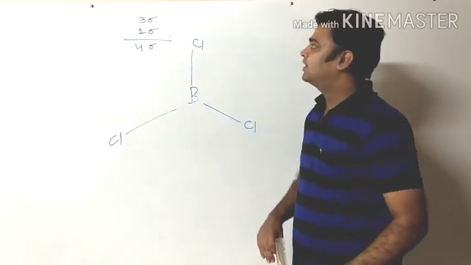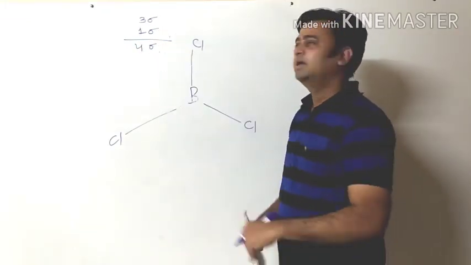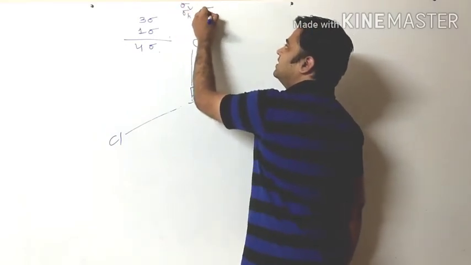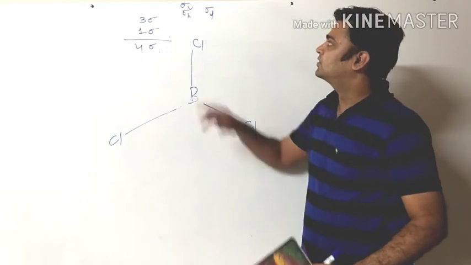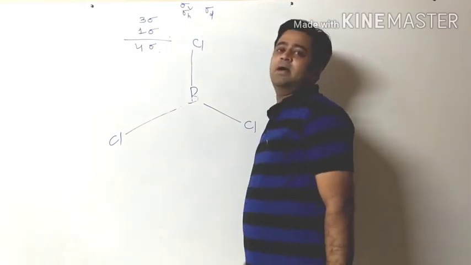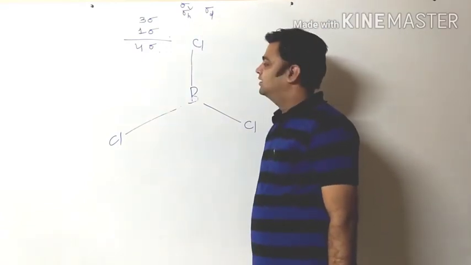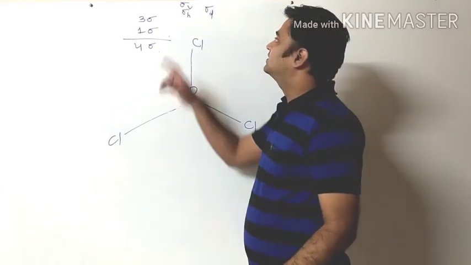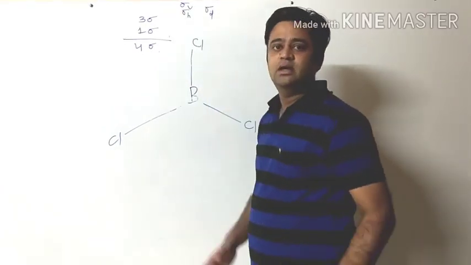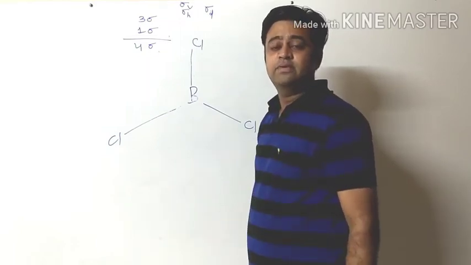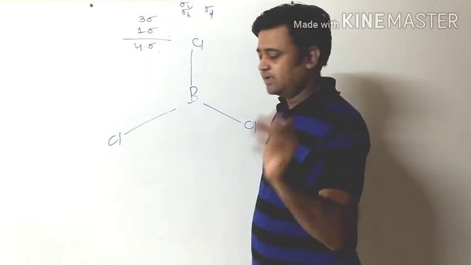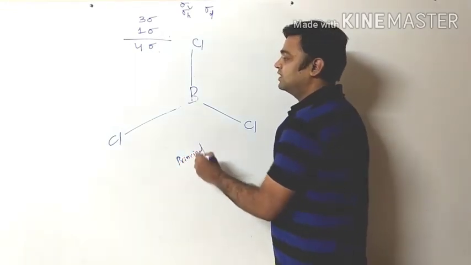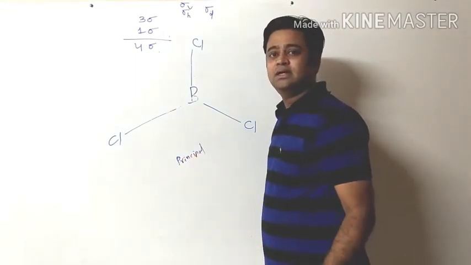Okay, now tell me how you will categorize these sigma planes as either sigma V or sigma H or sigma D. Sigma D I will tell you later. Now we will focus on sigma V and sigma H only. To categorize them into sigma V and sigma H, we need an axis of symmetry. Which axis? Not a subsidiary axis, we require only the principal axis. Where is the principal axis?